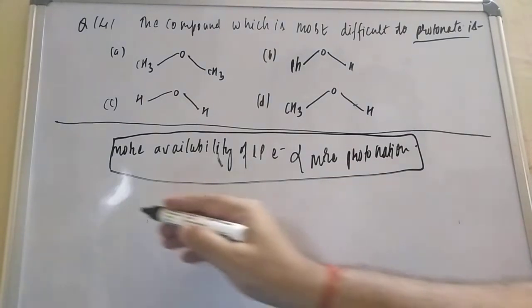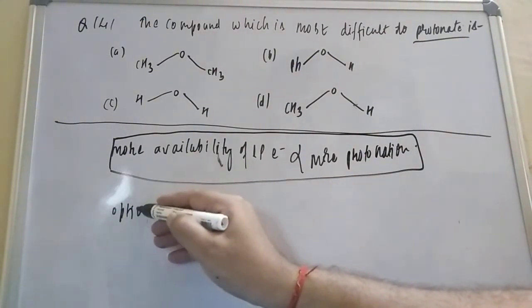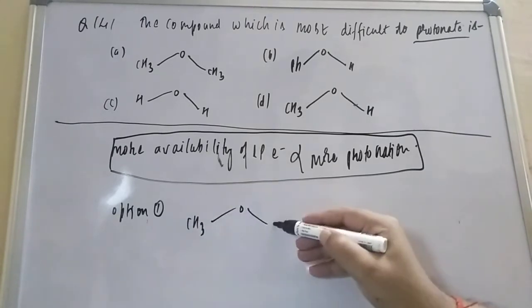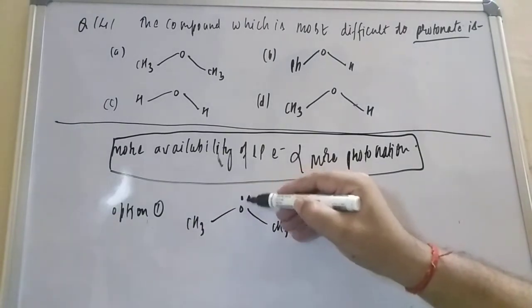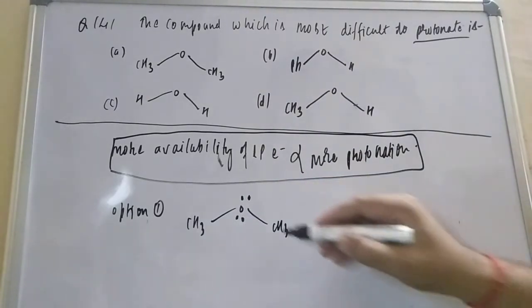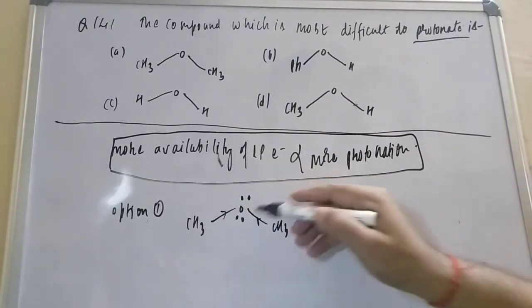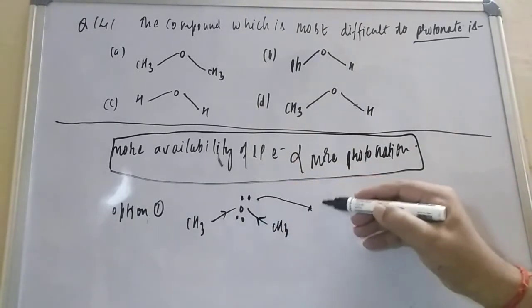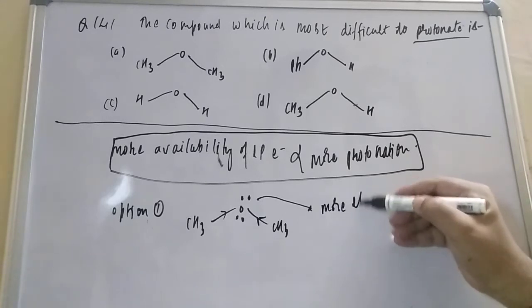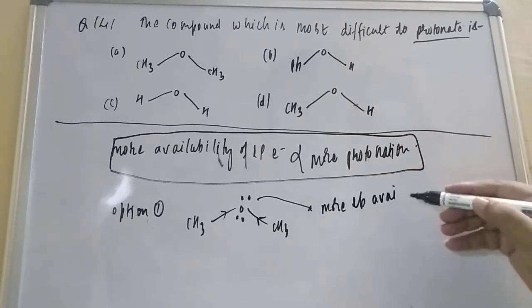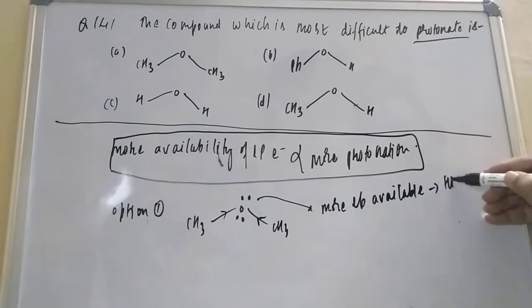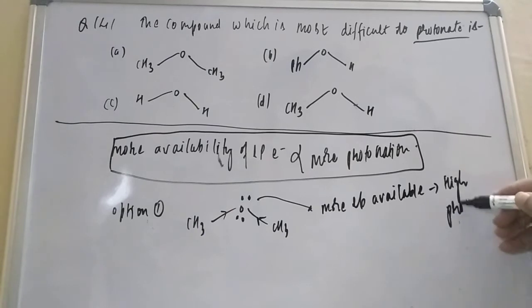If you talk about option 1, it is CH3, O, and again CH3, and with the oxygen there are two lone pair electrons, but these are attached to electron donor groups. Electron donor means plus I effect is there, so more lone pair is available, and more lone pair available means high protonation. So this option cannot be the answer.